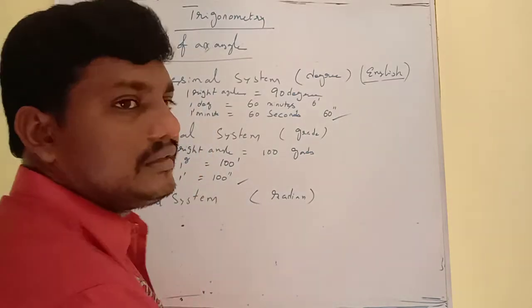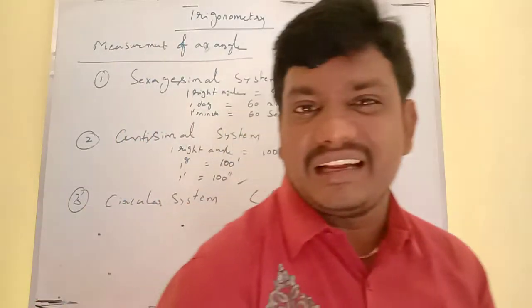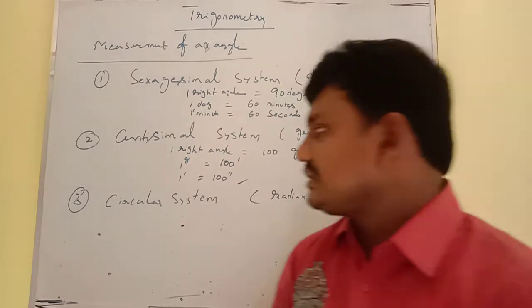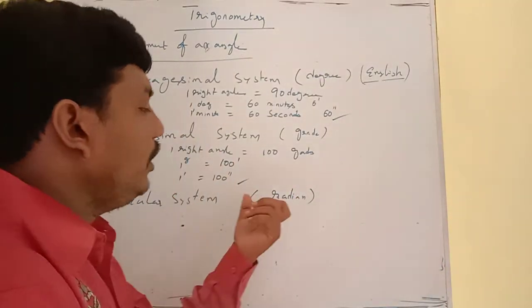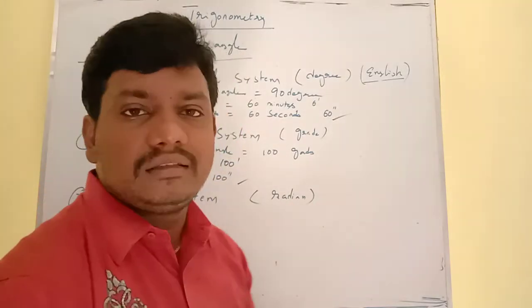Then the circular system, it is introduced by our Indians. This is also known as the Indian system or circular system. So in this circular system, we know that what is the unit of an angle? Our unit of an angle is radian.